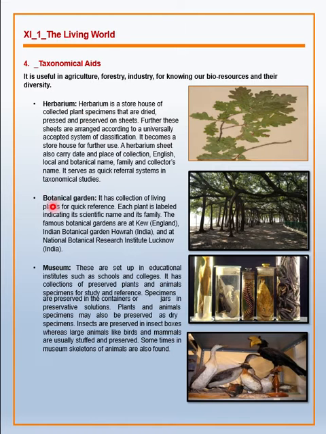The second taxonomical aid is the botanical garden. Like we have in our school also, a botanical garden has a collection of living plants for quick reference. Now you can go to the botanical garden and you can see these living plants. Each plant is labeled indicating its scientific name and its family. The famous botanical gardens are at Kew in England, the Indian Botanical Garden, Howrah, and the National Botanical Research Institute, Lucknow.